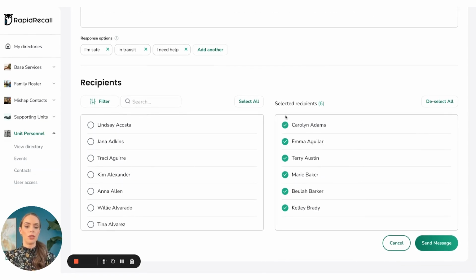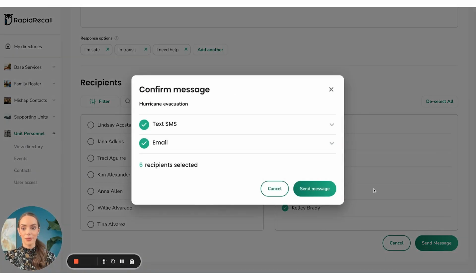And of course, if you decided that any of these did not need to be on the recipients, you could always just tap their name and move them off. So next, we'll press send message. And here you have a confirmation so that you can just make sure everything is looking good. We have 6 recipients. They're going to get texts and emails, and go ahead and press send.